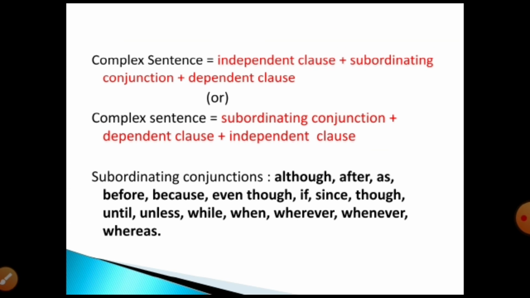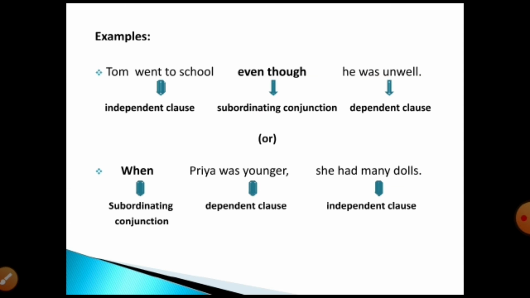Let's see the example of a complex sentence. Look at the example: Tom went to school even though he was unwell. See, Tom went to school. Whether the sentence gets complete, it has a subject and verb combination and the sentence gets complete.